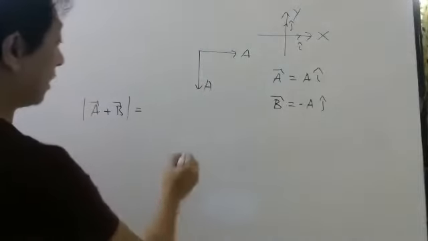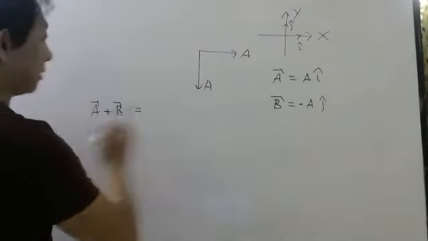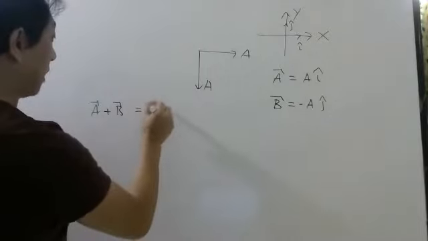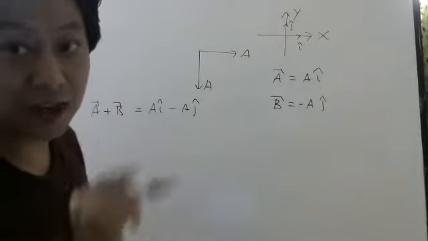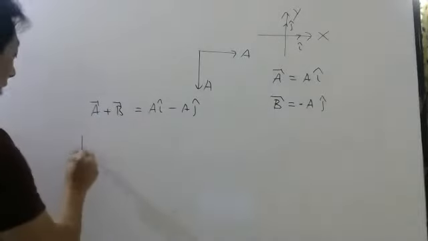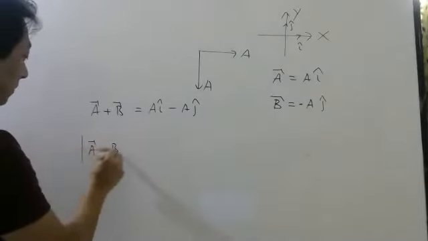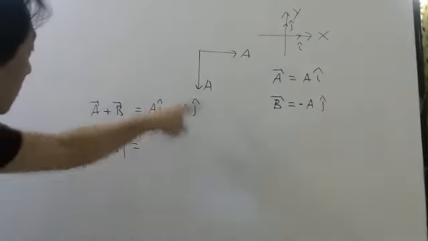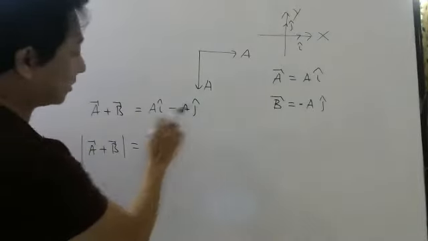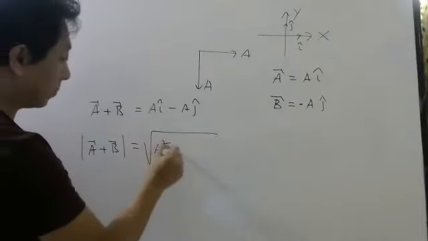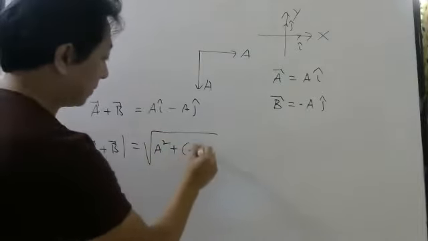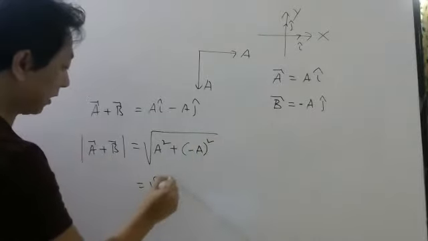Right? Once you do that, if they want the sum of the vectors, substitute a I cap minus a j cap. Now you cannot directly add because these are not like terms. So now if they ask the magnitude of this vector, you know this is the x component, this is the y component, so it will be root over x component square plus y component square, which will be root 2 a.